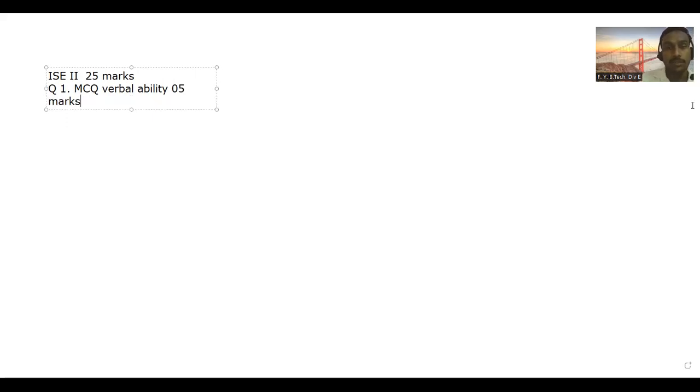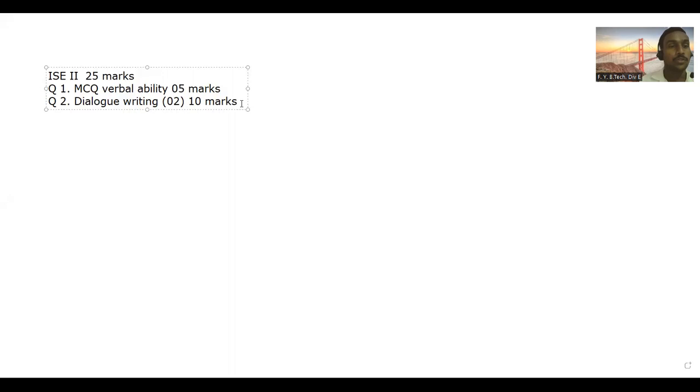Next, you need to understand question number second. This is going to be based on dialogue writing. What is this dialogue writing that we are going to learn in today's session? This will be for 10 marks. In that you will be asked to write 2 dialogues. You have to write 2 dialogues, and you will get marks based on your writing. One dialogue will be for 5 marks.